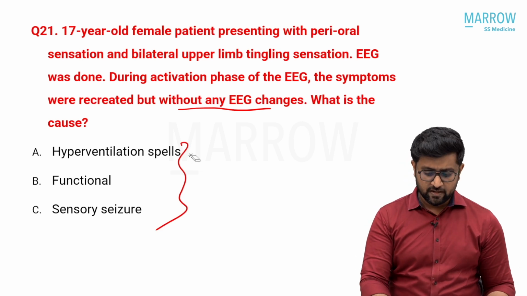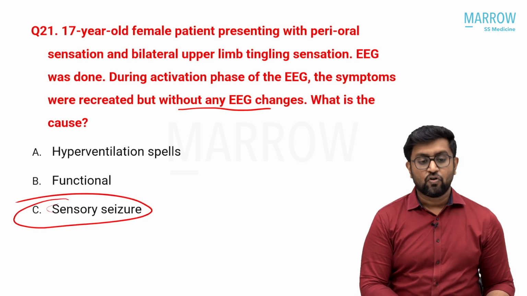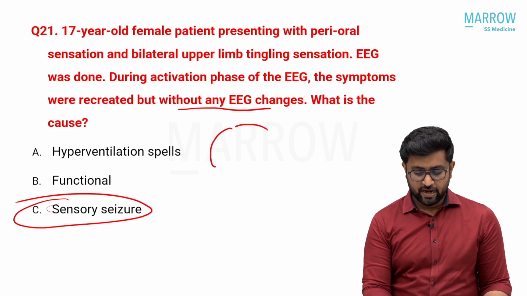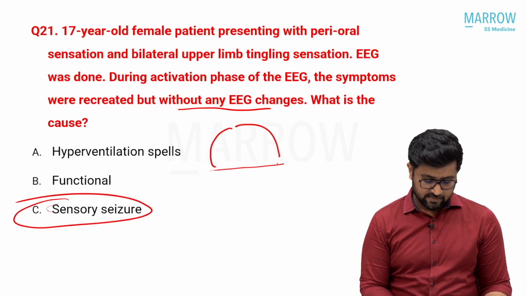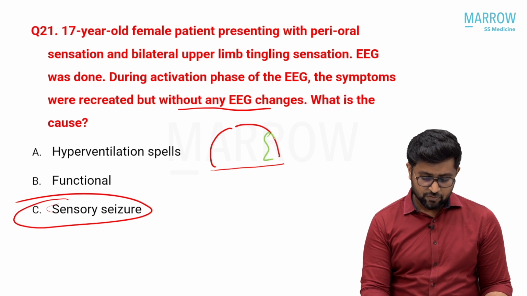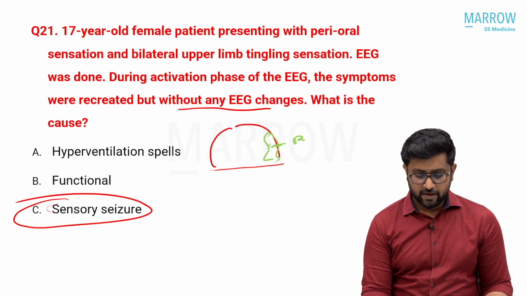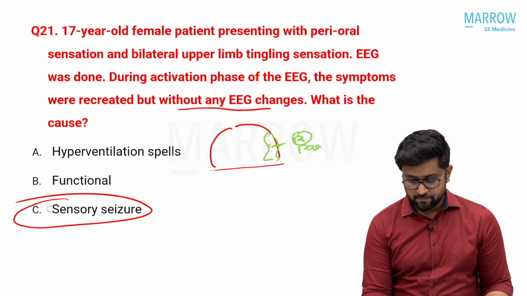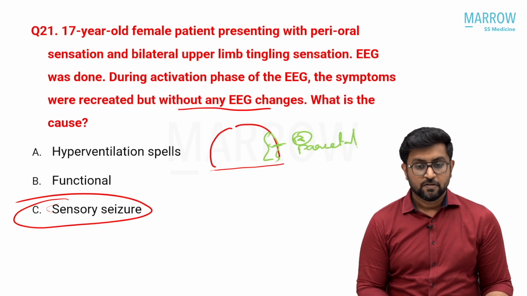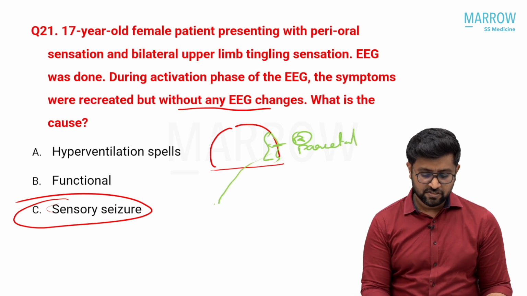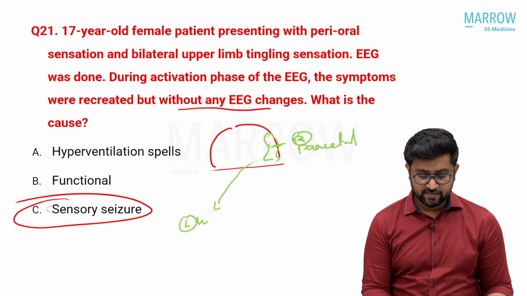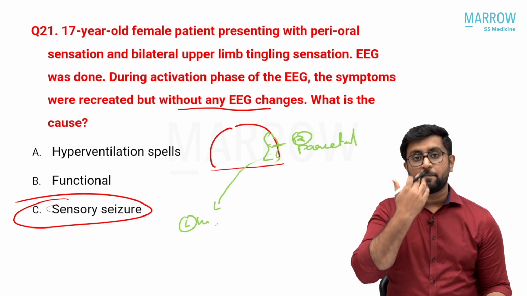So first of all, take the sensory seizures. What does sensory seizure mean? You have right and left cortex, and sensory seizure means, suppose I am having a sensory seizure from my right parietal lobe. So what will happen? I will have sensory symptoms on my left side of the body. It cannot be bilateral, it cannot be perioral.